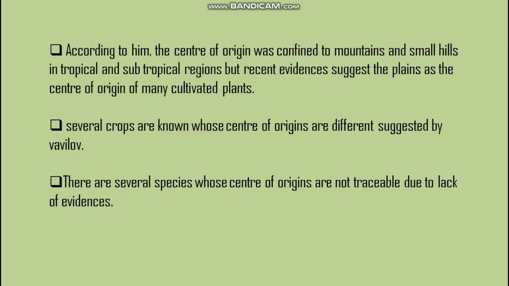Next, according to him, the center of origin was confined to mountains and small hills in tropical and subtropical regions. But recent evidence suggests the plains as the center of origin of many cultivated plants. Several crops are known whose centers of origin are different from those suggested by Vavilov. And the next point is, there are several species whose centers of origin are not traceable due to lack of evidence. So this was all about the Vavilov centers.